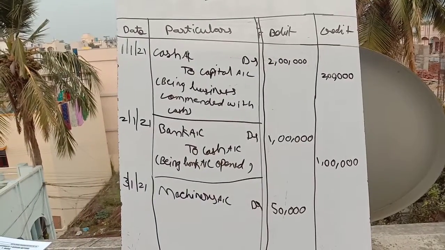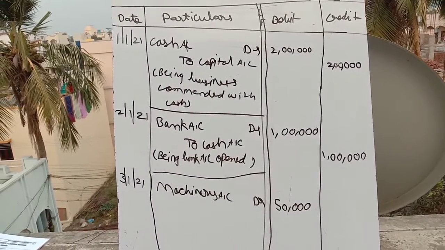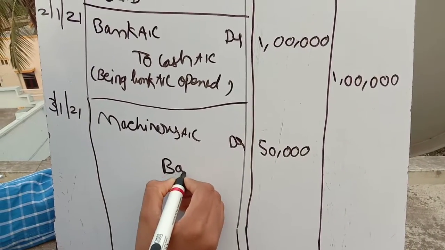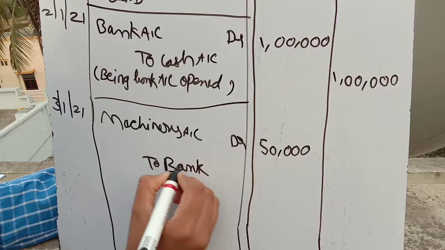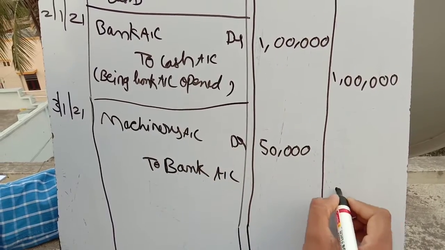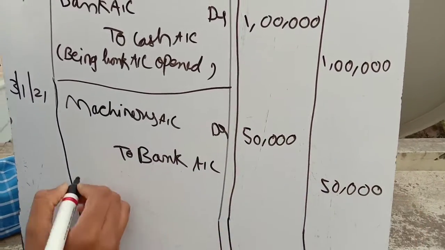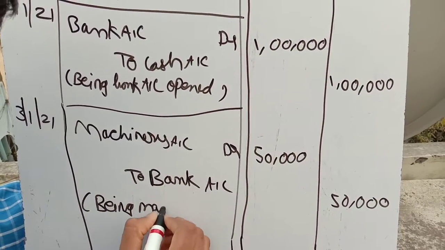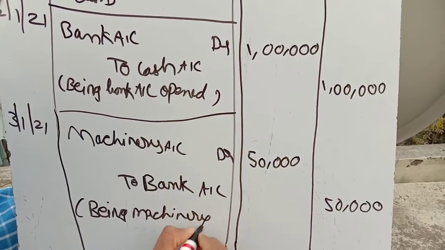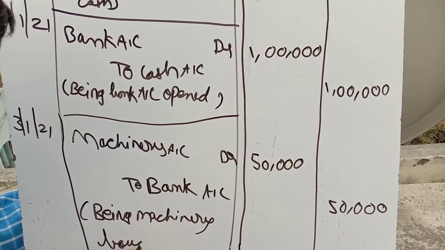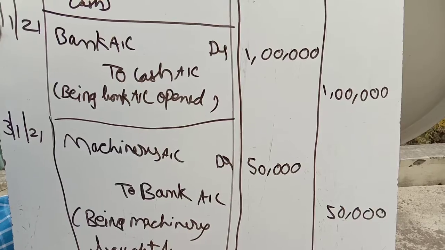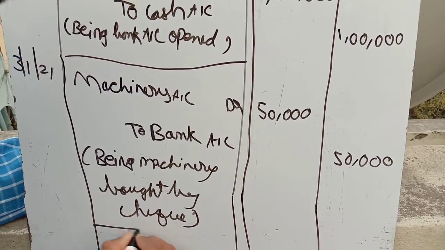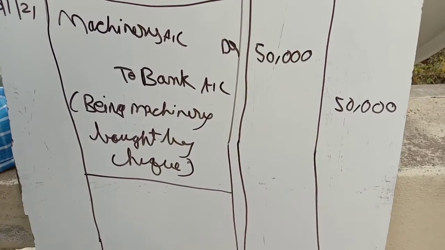And what we have to credit is not cash account, because we have bought machinery by check, so we have to credit bank account, to bank account, again 50,000 rupees only. Narration we can write as being machinery bought by check. This would be the journal entry.